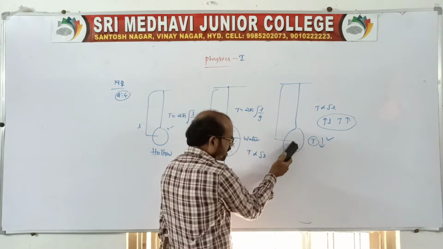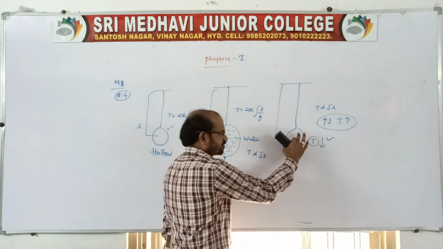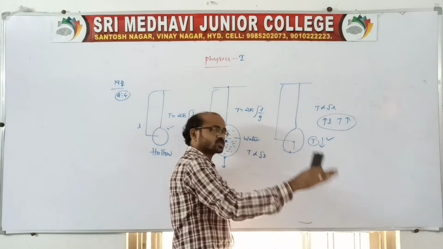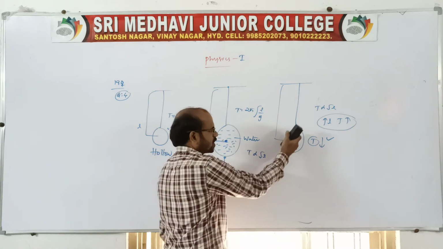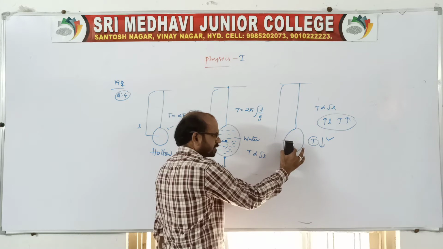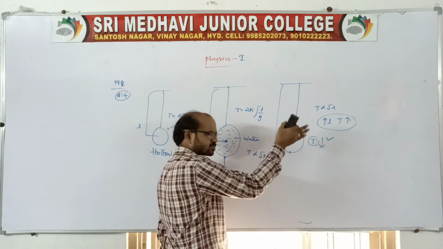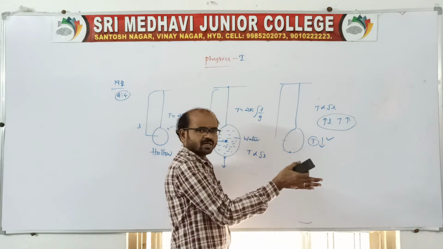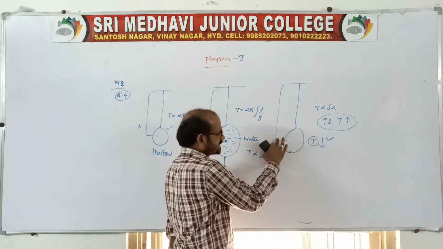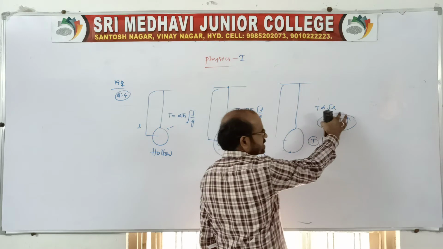When water is coming out from the sphere, the center of mass position slowly changes, because it moves towards the heavier mass, no? The water is moving down, so the center of mass slowly moves towards the bottom. When it moves towards the bottom, length increases, and when length increases, time period increases.